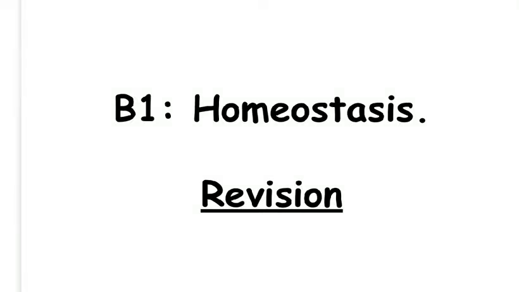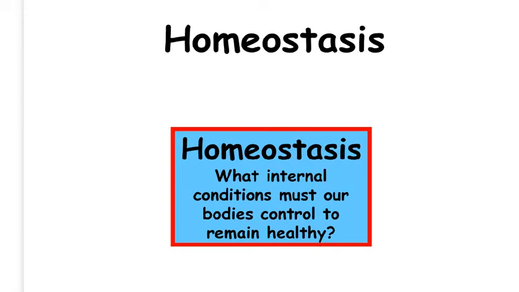This is the revision video for Unit B1, Homeostasis. Inside all of the cells in your body, lots of chemical reactions are going on, all controlled by enzymes. Your cells will not function well if your body is the wrong temperature, does not have the right amount of water, or there is too much carbon dioxide in the blood. Homeostasis is the maintenance of your body's internal conditions. This includes regulating temperature, blood sugar levels, and amounts of water and mineral ions. These factors are kept at steady levels by automatic control systems involving nerves and hormones.